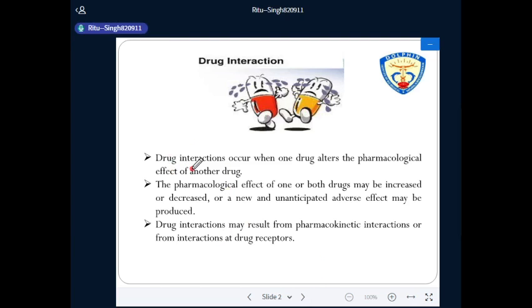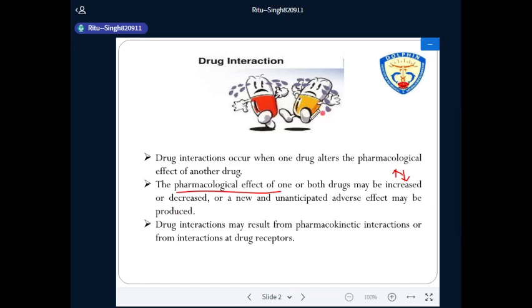So, in pharmacological terms, drug interaction occurs when one drug alters the pharmacological effect of another drug, and the pharmacological effect of one or both drugs may be increased or decreased, or a new and unanticipated adverse effect may be produced.